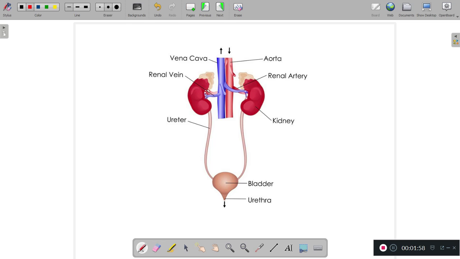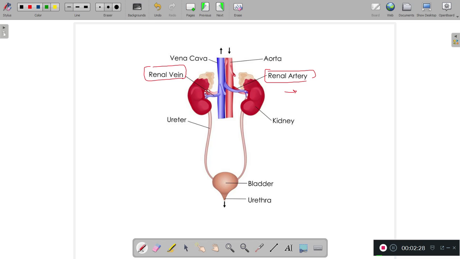Now the point is that our excretory system is provided by these many structures: kidneys, ureters, urinary bladder, urethra, and the two blood vessels for carrying the blood: renal artery and renal vein. These are the blood vessels. Now renal artery and renal vein have different functions.